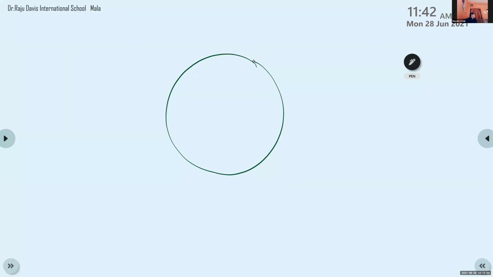Then we are going to discuss more. So we know that we have learned about latitudes, three important latitudes.